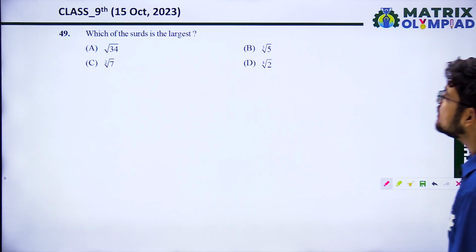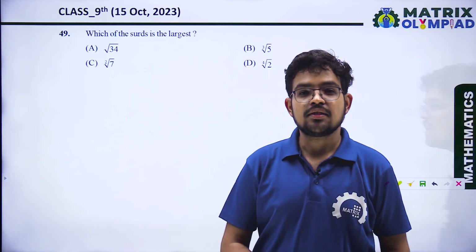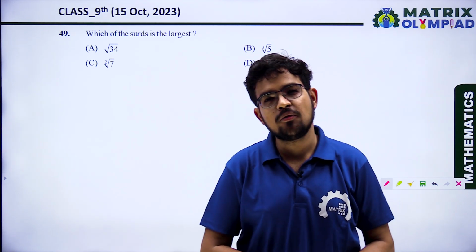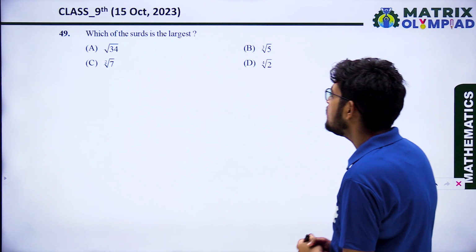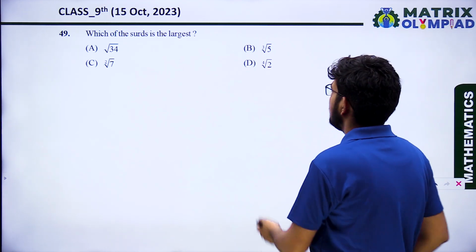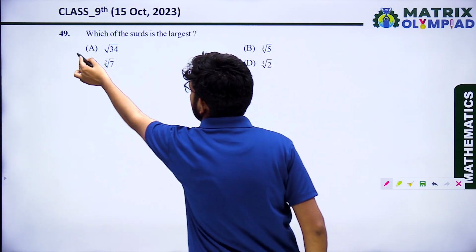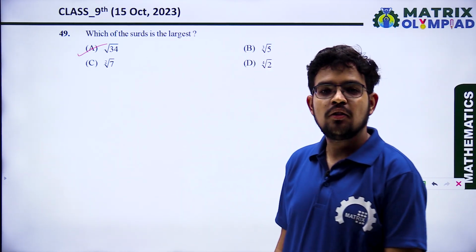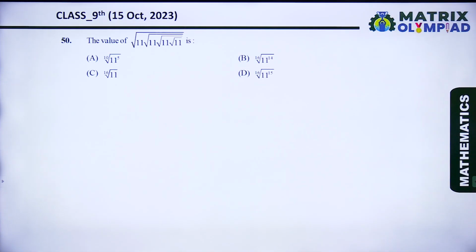Okay, which of the surds is largest? What is a surd? A surd is the simplest irrational number, an irrational number which cannot be simplified further. So which is the largest surd? Root 34 is the largest irrational number which cannot be simplified more. So see the next question.